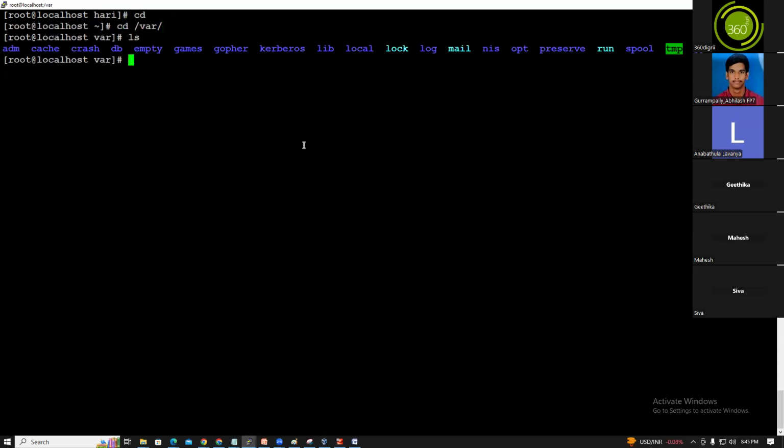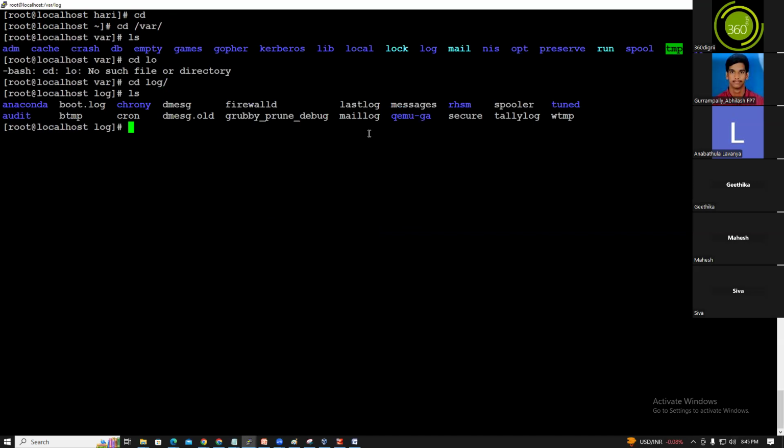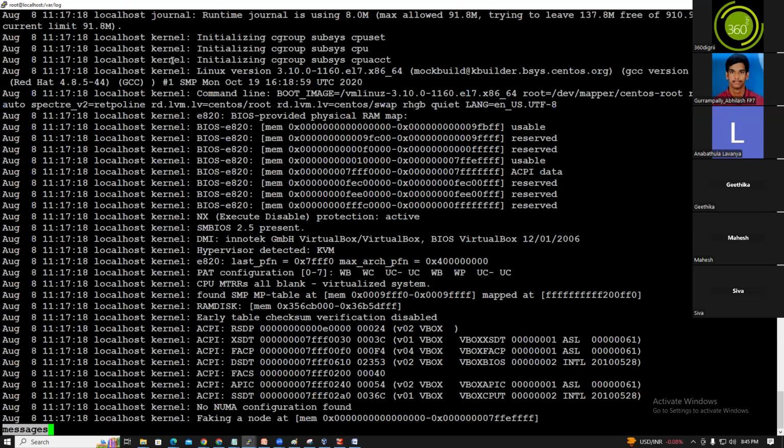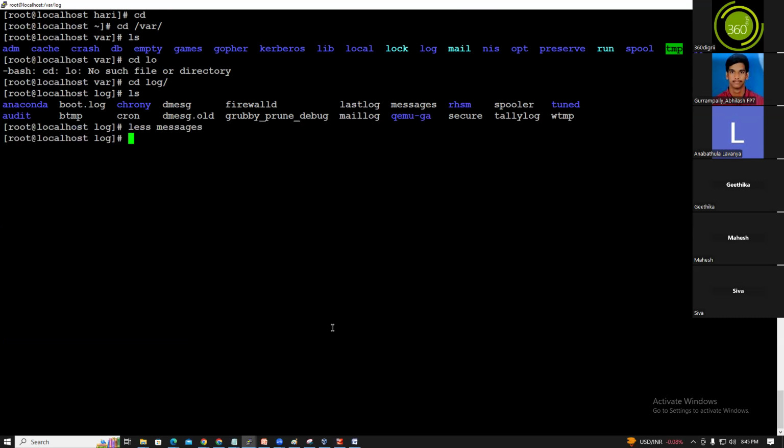cd /var, guys. /var contains log, cd log. Logs contain things like messages and mail log. All the system related logs are located under /var/log. You see, these are all the system logs. Now you understood, right?